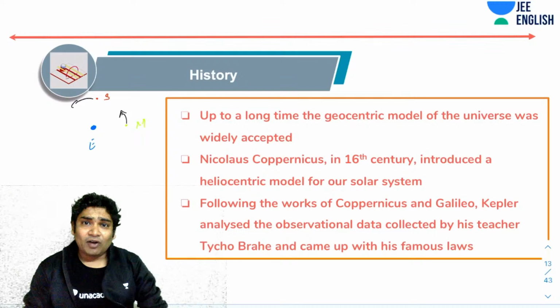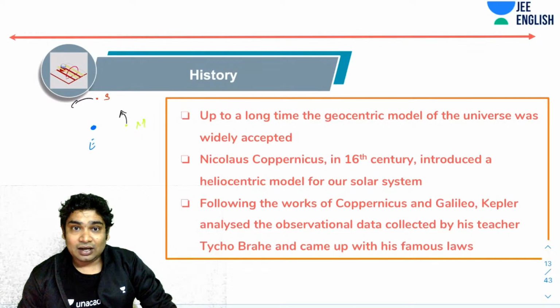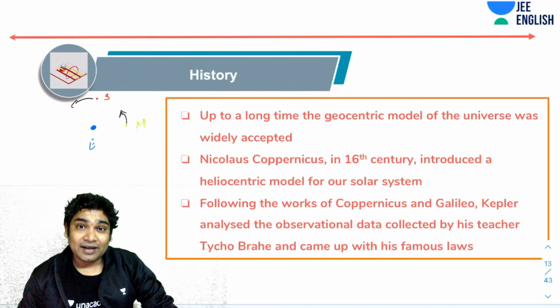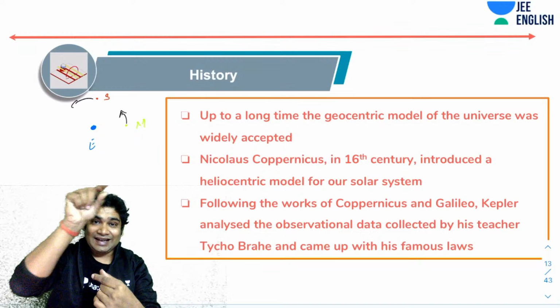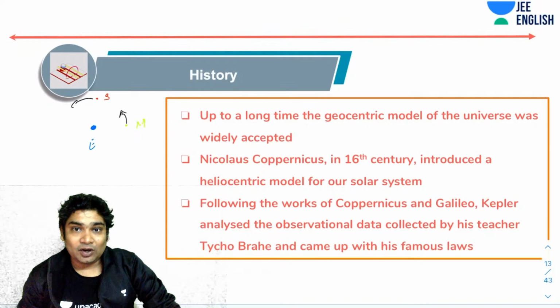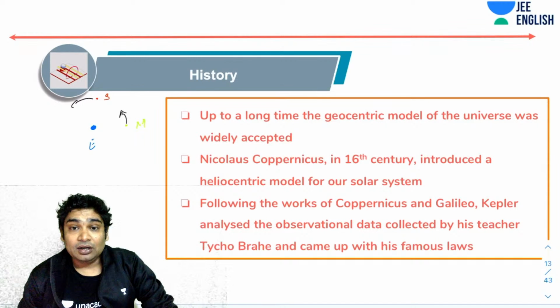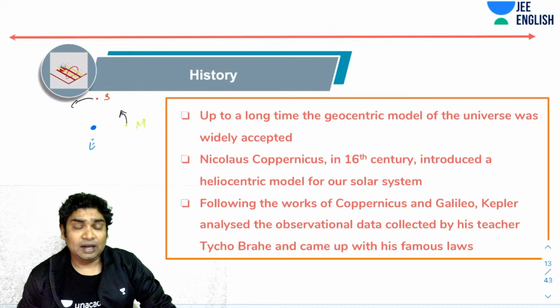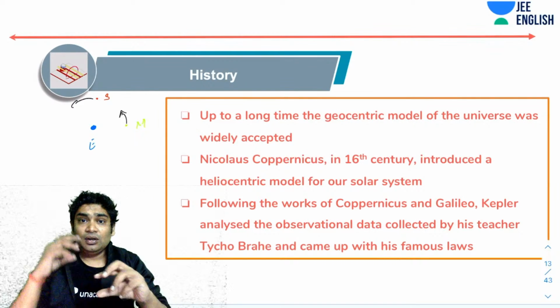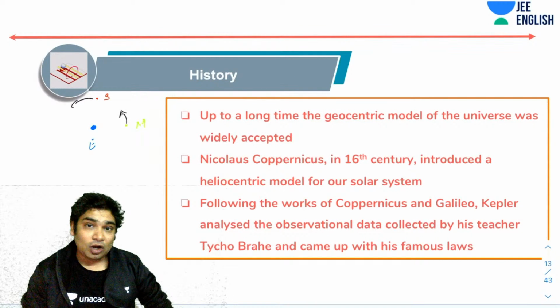Which is a pretty obvious observation, right? If you stand in an open place throughout the day, what do you observe? You observe the sun coming out from here, moving to the top of the sky, then setting at one horizon. The same would be the case when you observe the moon at night, right? So that was a very obvious kind of conclusion that people reached: that the sun and the moon and everything seems to be revolving around Earth, and Earth is the center of the universe. That is what we believed.